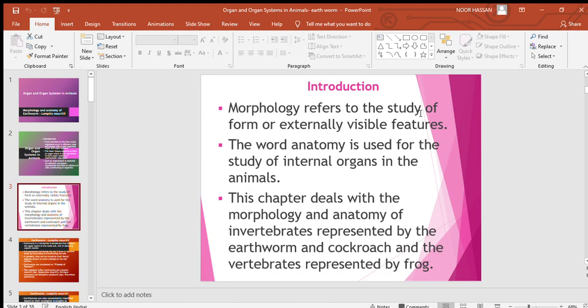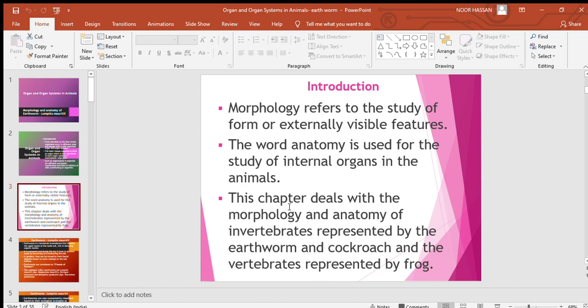Morphology refers to the study of form or externally visible features. Morpho refers to external, and logos or logy refers to study. So it talks about what are externally visible features, or we can say the external appearance. On the other hand, the word anatomy refers to the study of internal organs in animals. So both the terms have opposite meanings. Morphology talks about external appearance, but anatomy talks about the internal organs in animals.